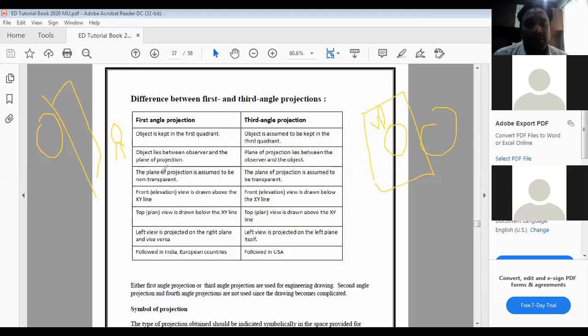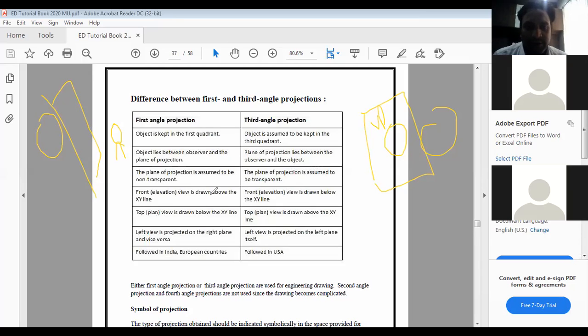So the plane of projection is assumed to be non-transparent in the first angle projection. Here, the plane of projection is non-transparent, and then only the image can be formed, just like a wall. But here, the plane of projection will be transparent, just like a glass, so that I can see this object through this particular plane. So the plane of projection in third angle is assumed to be transparent.